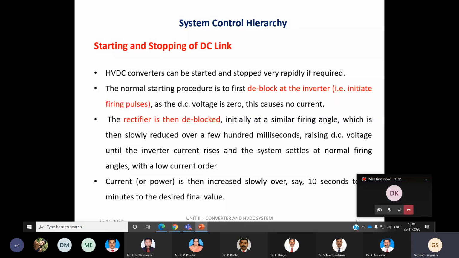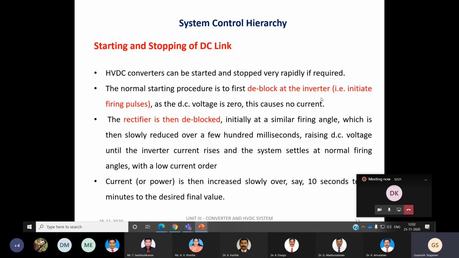So next is starting and stopping of the DC link. This is also a control strategy for energizing or de-energizing the HVDC link. Here also there are certain common procedures to be adopted for starting and stopping of the DC link, and this action should be done very rapidly.